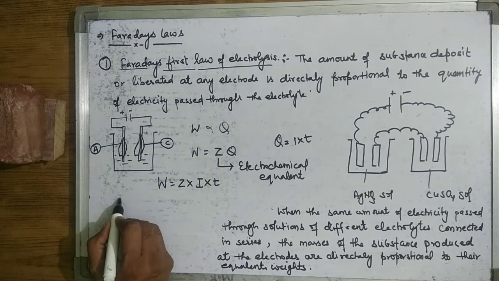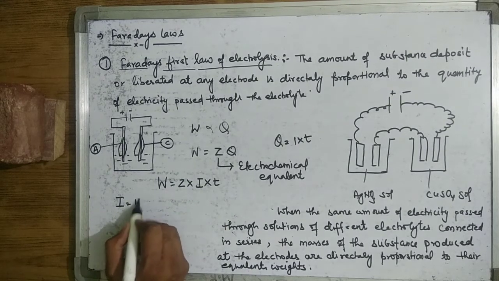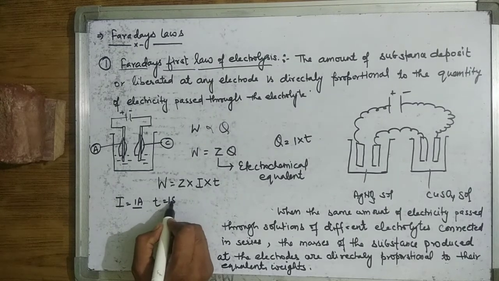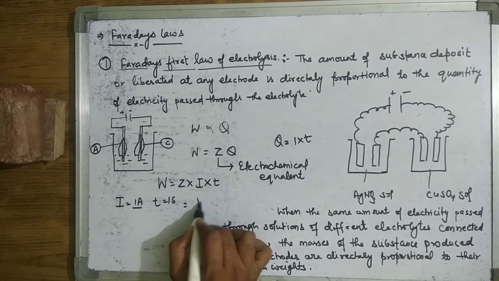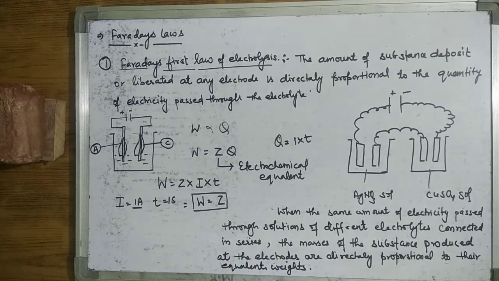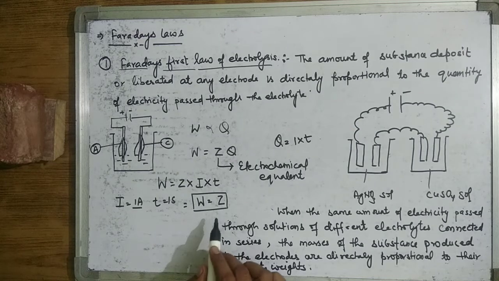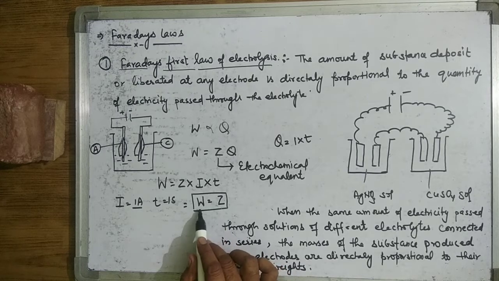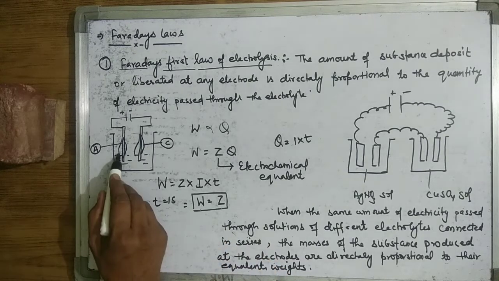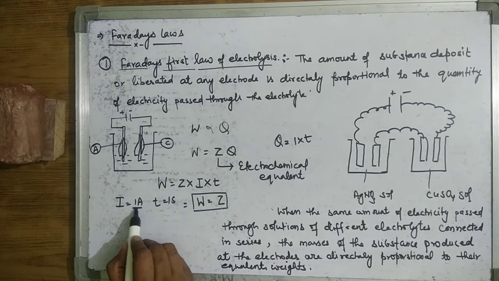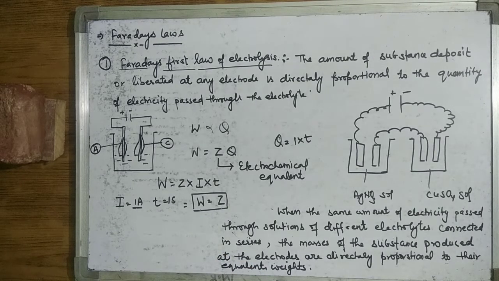If we pass 1 ampere of current for 1 second, W is equal to Z. We are able to calculate the electrochemical equivalent here. The electrochemical equivalent of a substance is equal to the weight deposited at the respective electrode when we pass 1 ampere of current for 1 second.